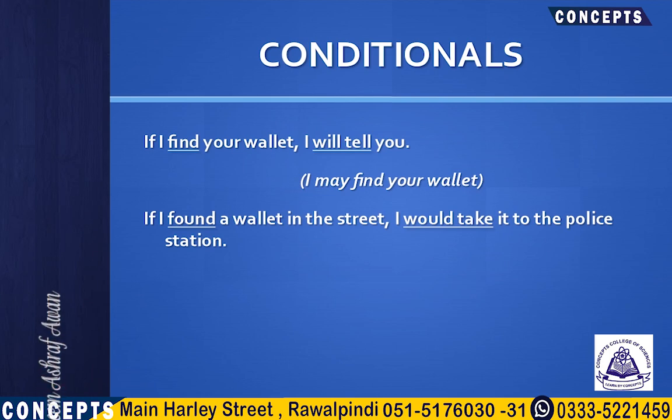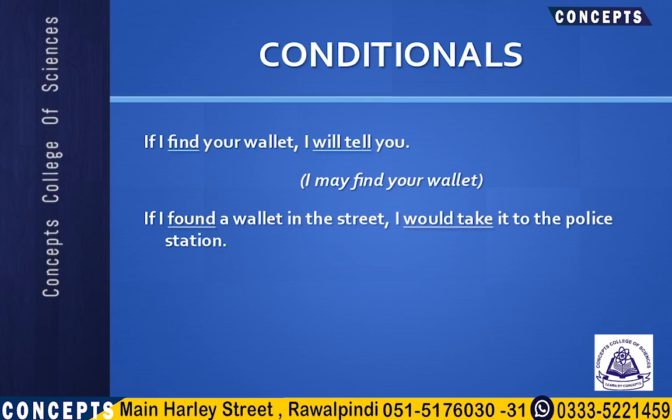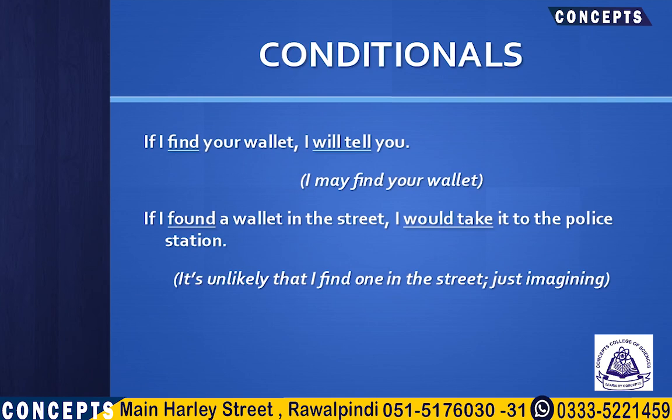Now what is the difference in meaning between the two? In the first sentence, we are talking about a possible future action. When I say if I find your wallet, I am talking about the possibility of finding your wallet. But when I say if I found a wallet in the street, I want to say that, well, it's very unlikely for me to find a wallet in the street. I'm just imagining it. It's an unreal situation. So the second conditional basically is about unreal kinds of situations.